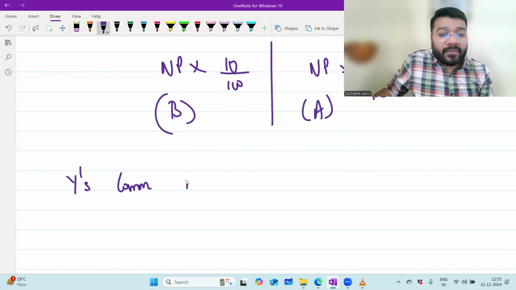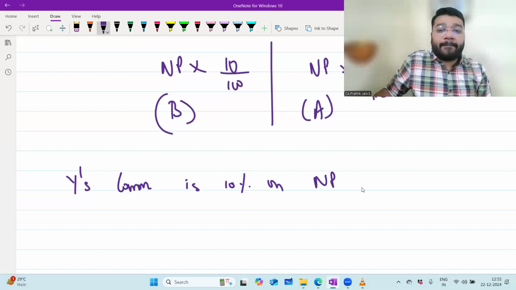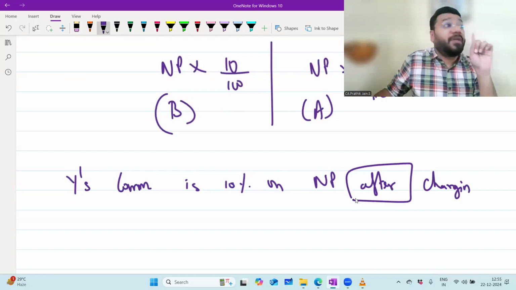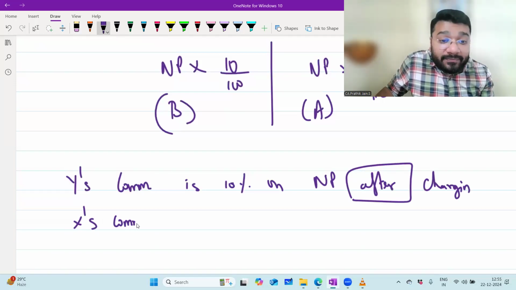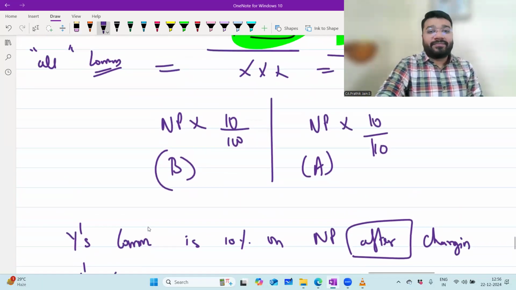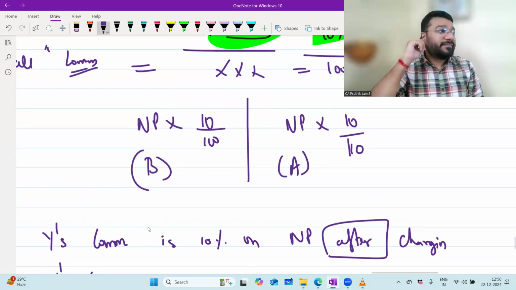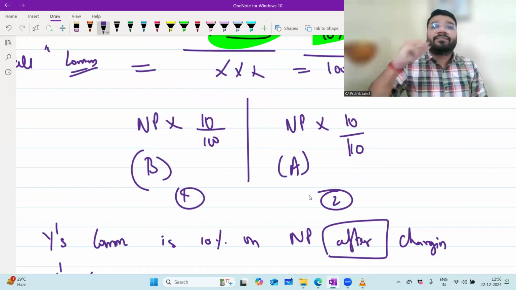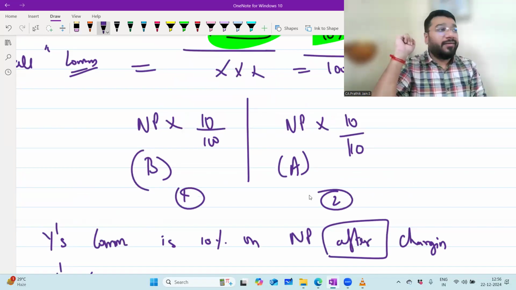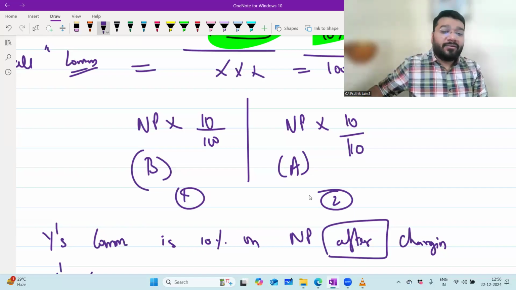Y's commission is 10% on net profit after charging X's commission. The word is after. Please tell me which formula will you use? Formula 1 or formula 2? Formula 1. How will you use formula 1? The word before comes only, you have to use formula 1, no? If it is after Y's commission, then formula 2 will be used.